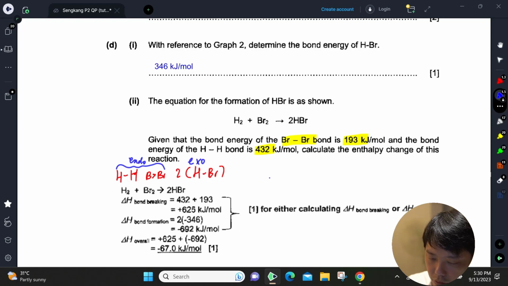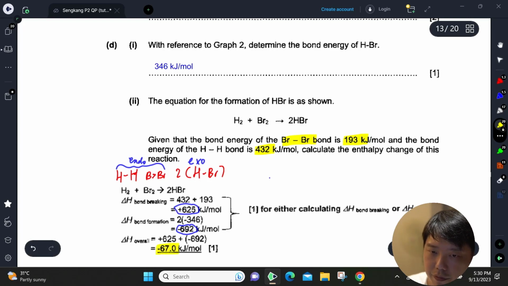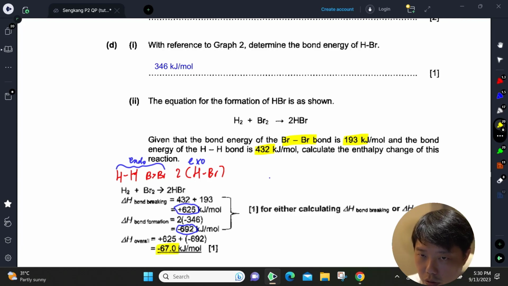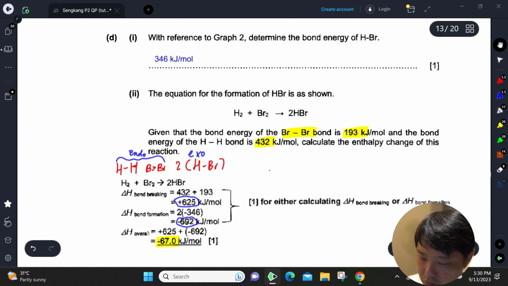Once you calculate the bond breaking, which is 625, and the bond forming is negative 692, we have a net negative 67 kilojoules overall. So it's still an exothermic reaction.